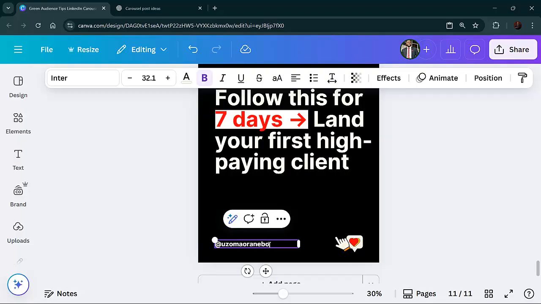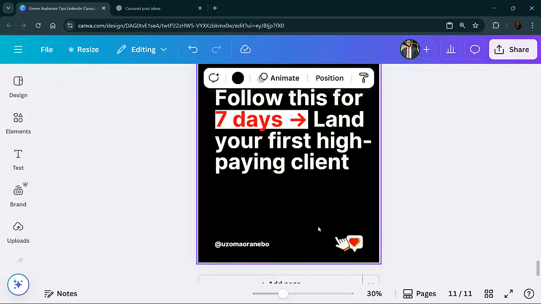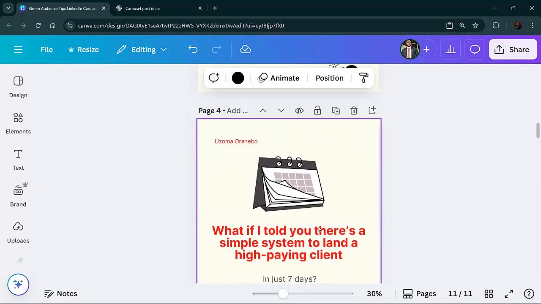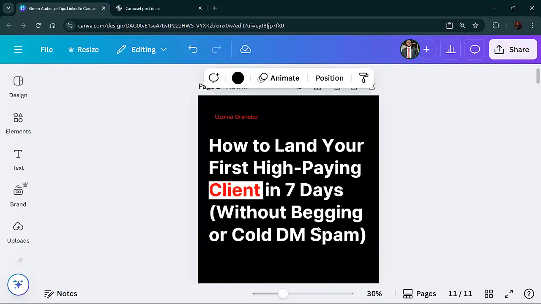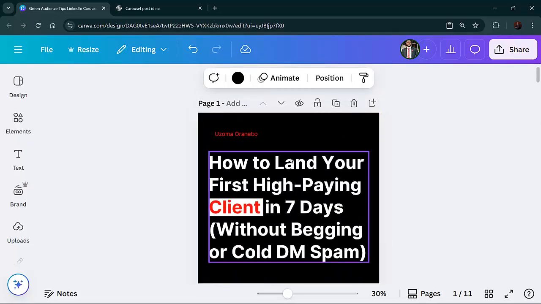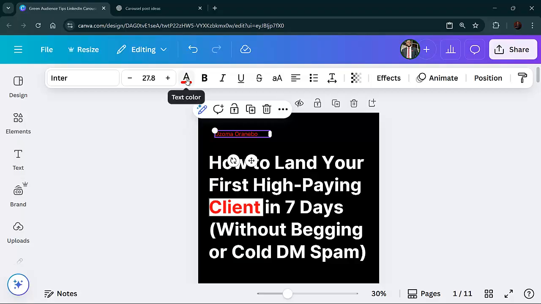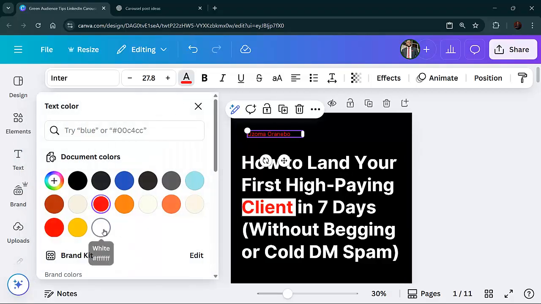Great. So no long thing again. So this is just how beautiful it will look. And at the end of the day, if you want to post it on social media, I'm going to show you how to post it in the next video. So I think this one should just be white because that red doesn't.